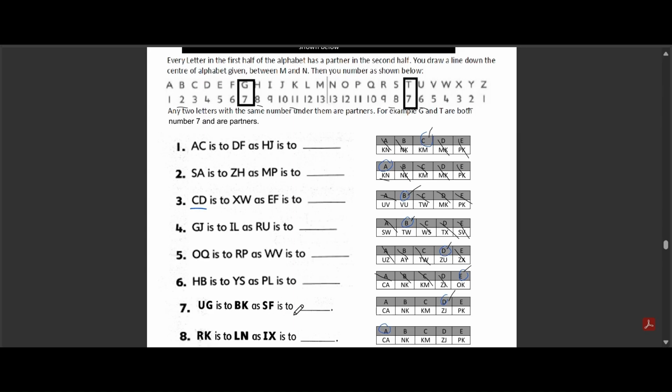Option A, CA. Option B, NK. Option C, KM. Option D, ZJ. Option E, PK. The correct answer is option D, which is ZJ.